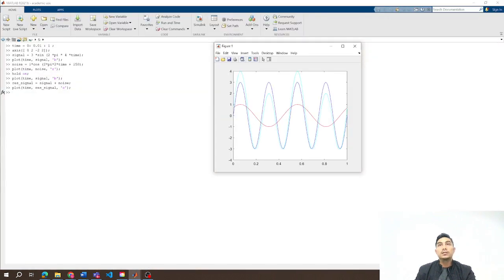Okay. So now we can see how the signal waveform changed when this noise, this red waveform, is added to the original signal, which is in the blue color, right? This way the waveform changes when a noise is added to a signal. With this demonstration we can visualize the change in the waveform. I hope this video is useful to you. Thank you for watching.